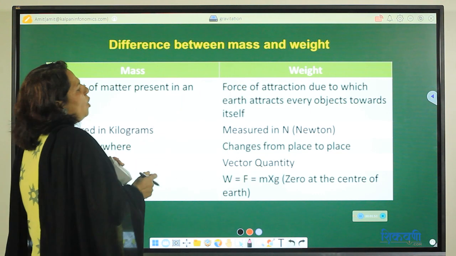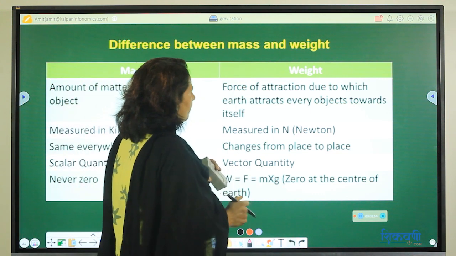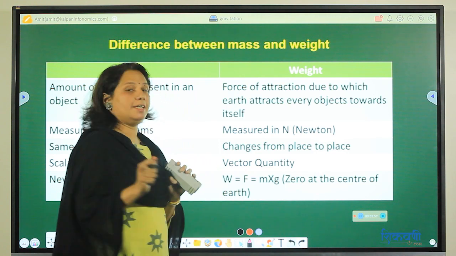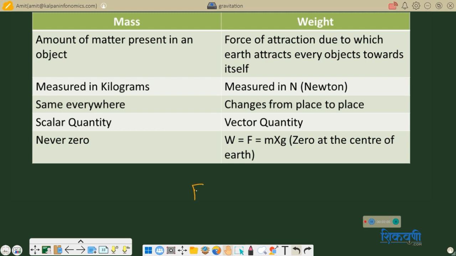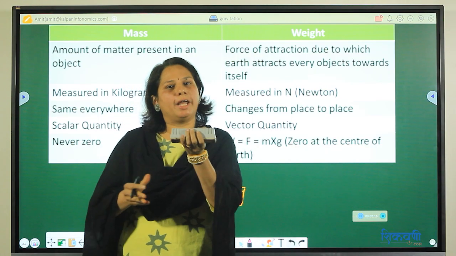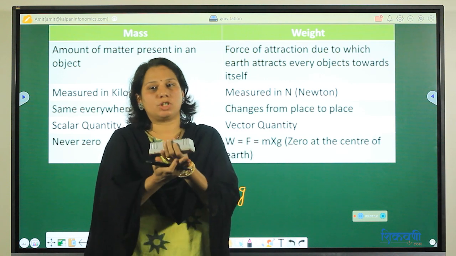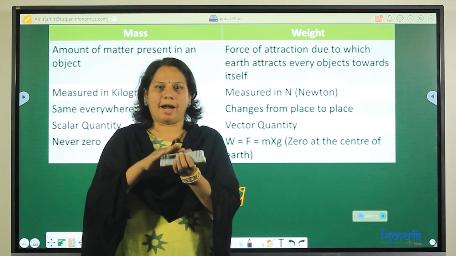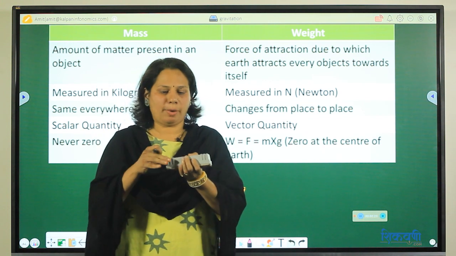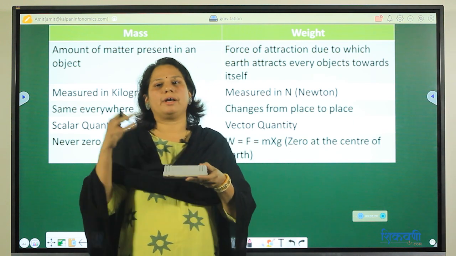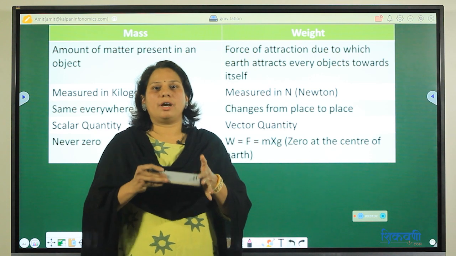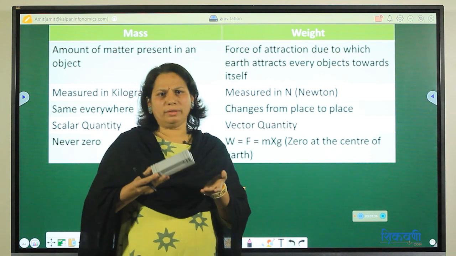And the force of attraction due to which earth attracts every object towards itself is called weight. Now we have learned that F is equal to mg, and this F is equal to mg is nothing but weight. Means when I am holding this duster, I am applying muscular force on it. Because of that, this duster is not falling on the ground. But once I release this muscular force, it will fall on the surface. Why? Because gravitational force is acting on each and every object on the earth, correct?